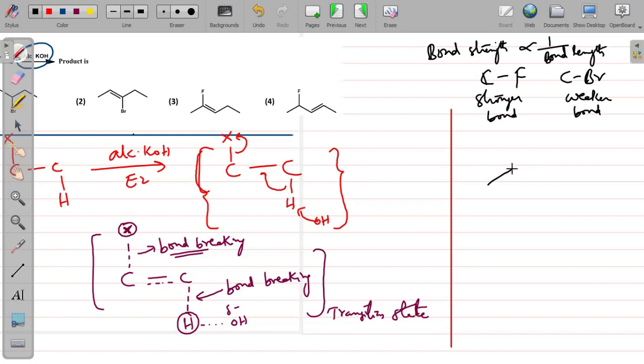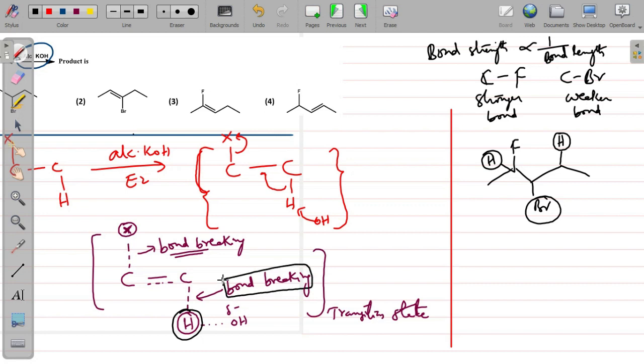So, in the given molecule, you have to focus on the bromine, not the leaving of fluorine, because the CBr bond is the one breaking in the process of E2 elimination. Now, what hydrogens are available? Because hydrogen also has to be lost to the base in the E2 elimination process. There are two adjacent hydrogens available. One is this hydrogen, the other one is this hydrogen. Among these two hydrogens, which one do you pick? I already mentioned, the more acidic hydrogen will easily leave in the bond breaking process.